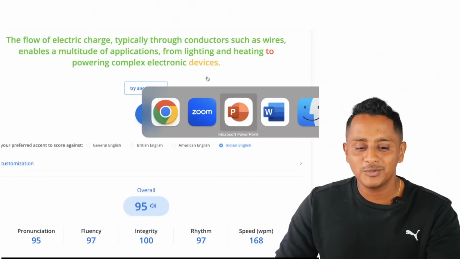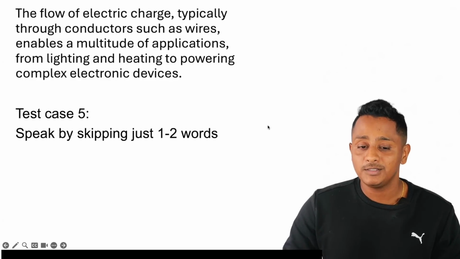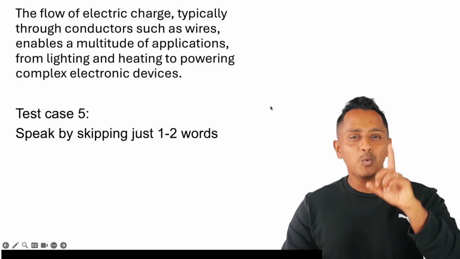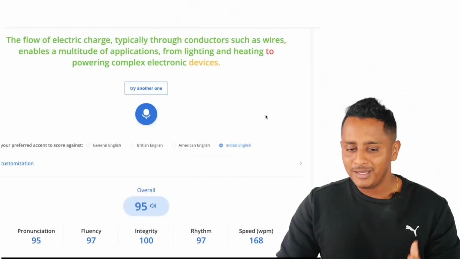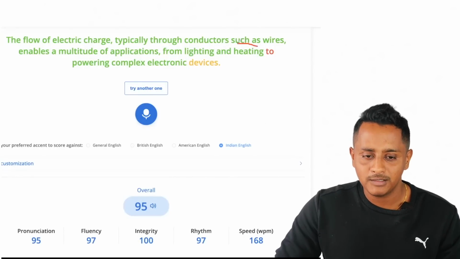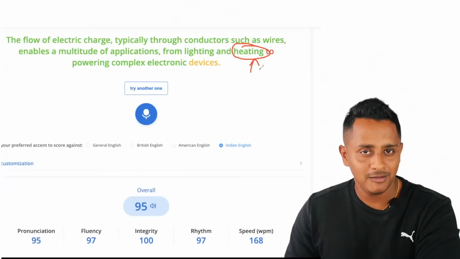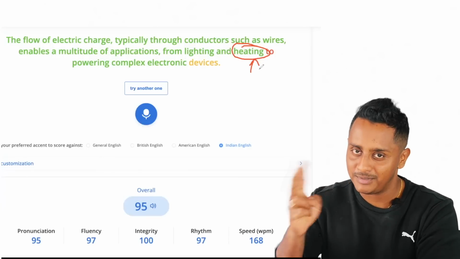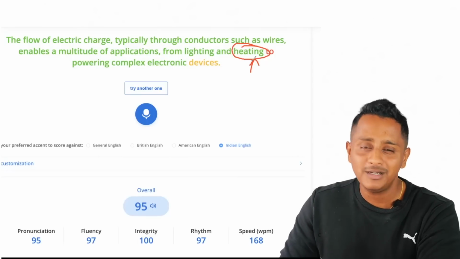So quickly move on to test case number 5. Speak by skipping 1 or 2 words. So let's try it out. Alright, so we will speak by skipping probably this word. That word is difficult. There could be many difficult words. Here I'm going to speak everything perfectly just by skipping 1 word. Let's see what it gives.